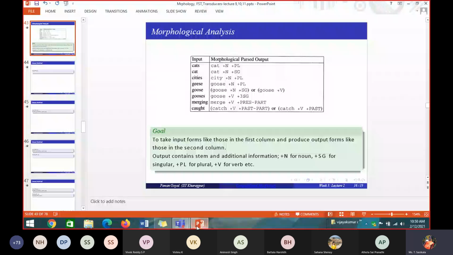Whereas in derivational morphology, when we add an affix to a word, it changes the POS category of the word, from one category to another. When it changes the grammatical sense and also the POS category of the word, then it is called derivational morphology. Okay.